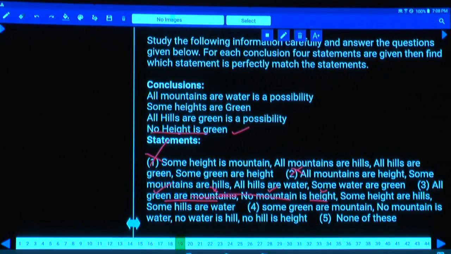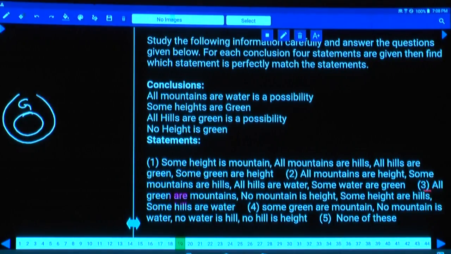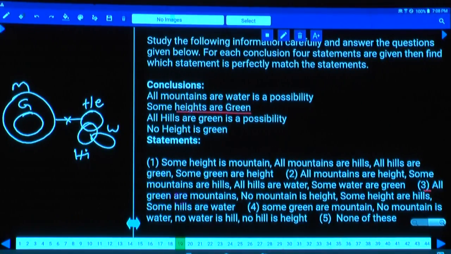As some heights are green, how to derive this one? All green are, some heights are hills, some hills are water. Where is green? Some water. Then all green are mountains, the third one. All green are mountains, no mountain is height, and some height are hills. Next one, some hills are water. Now with the help of this, some heights are green, is it true? Height is here, green is here, no intersection, and this is also ruled out. And choice 3 is false.